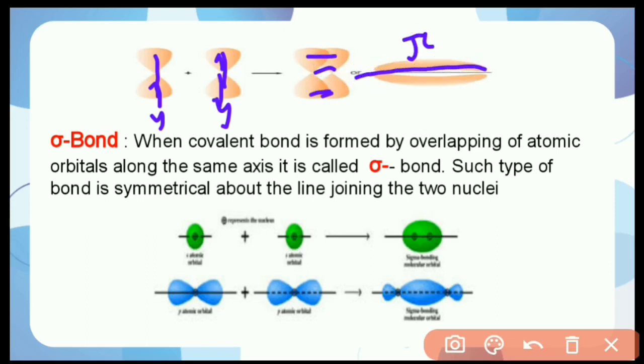In this plane, electron density is higher, and this is also called the nodal plane.